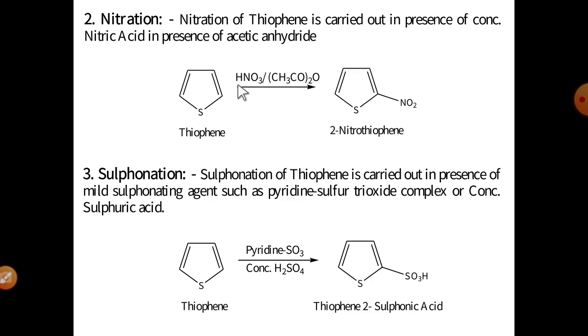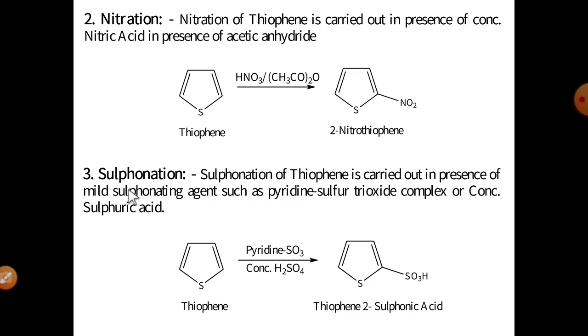See, the reaction of thiophene is carried out in the presence of concentrated nitric acid and acetic anhydride. It finally gives the 2-nitrothiophene molecule. Simple thiophene in the presence of concentrated nitric acid and acetic anhydride finally gives the electrophile substituted product, the 2-nitrothiophene molecule. Okay, these are different from the pyrrole and furan molecules.